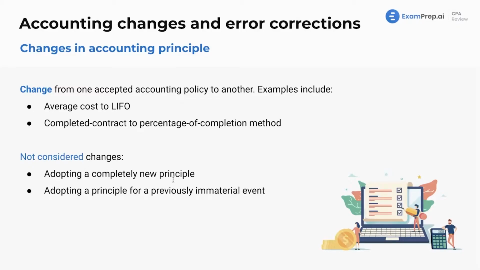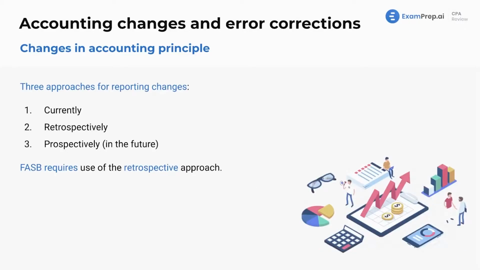Adopting a completely new principle or adopting a principle for a previously immaterial event. This is something new, right? Not a change from something existing to another thing that's existing. This is completely new. These are examples, just elaborated on further. And there are three approaches for reporting changes.